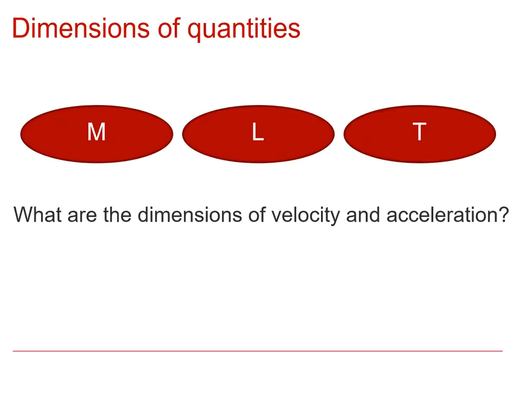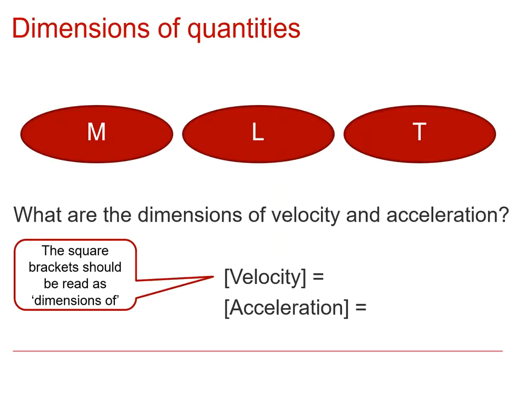So to start with, we're going to consider the dimensions of two quantities, velocity and acceleration. When we place square brackets around one of these things, that is indicating that we want to know the dimensions of that thing. So we know that velocity units are meters per second, and that can help, or the fact that it's calculated as a displacement divided by a time.